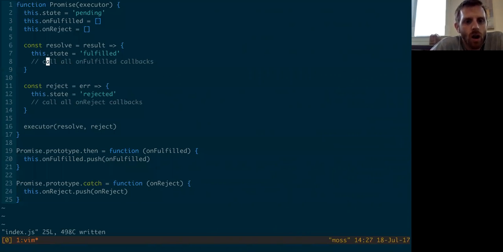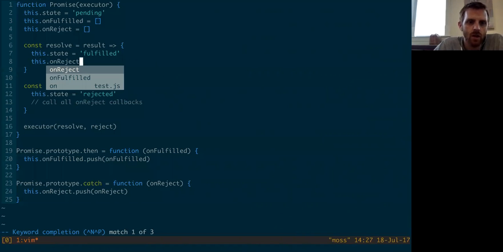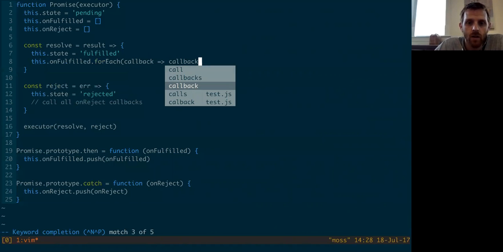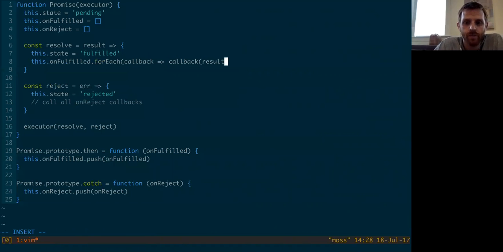So call all onFulfilled callbacks. That should look something like this.onFulfilled. We've got an array of functions. We want to call all of them. So we can just say forEach, and we'll get a callback, and we can just call that callback with result. And since this stabby arrow function here is a little bit redundant, right?